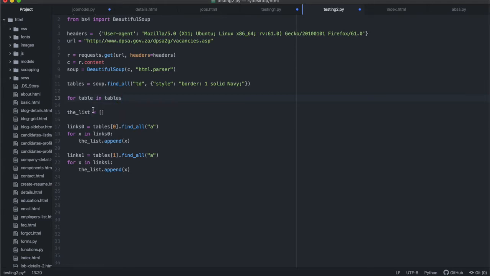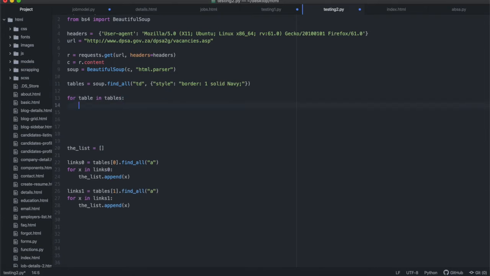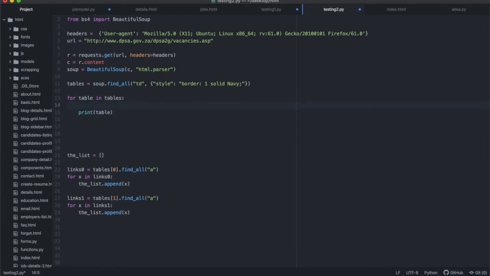As I'm telling you, this is returning a list. For table in tables, I want you to print the table. But before you print the table, I want to just print a new line so that it can make some space between the different tables and you can see what's going on over here. I'll show you all the different tables that are going to be printed.